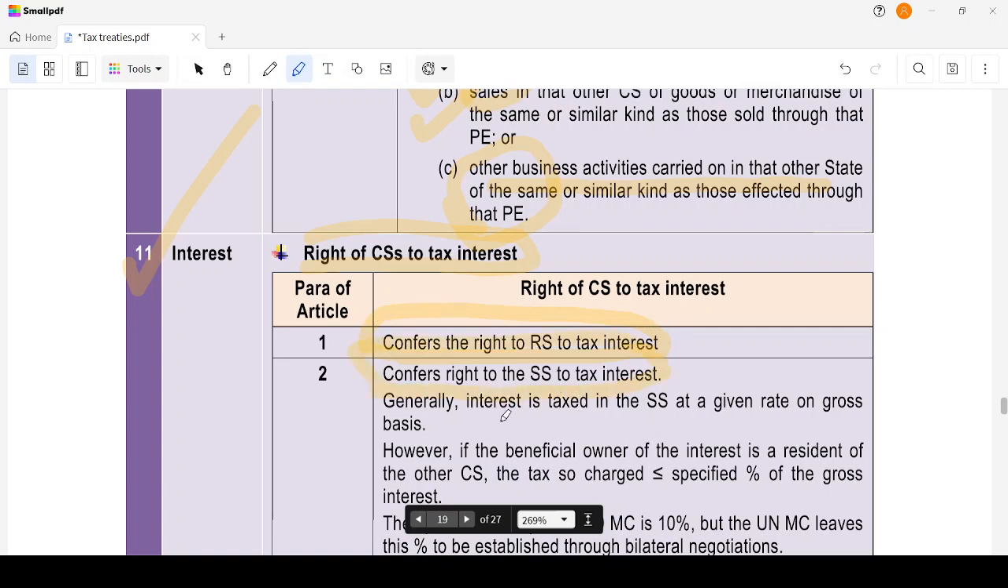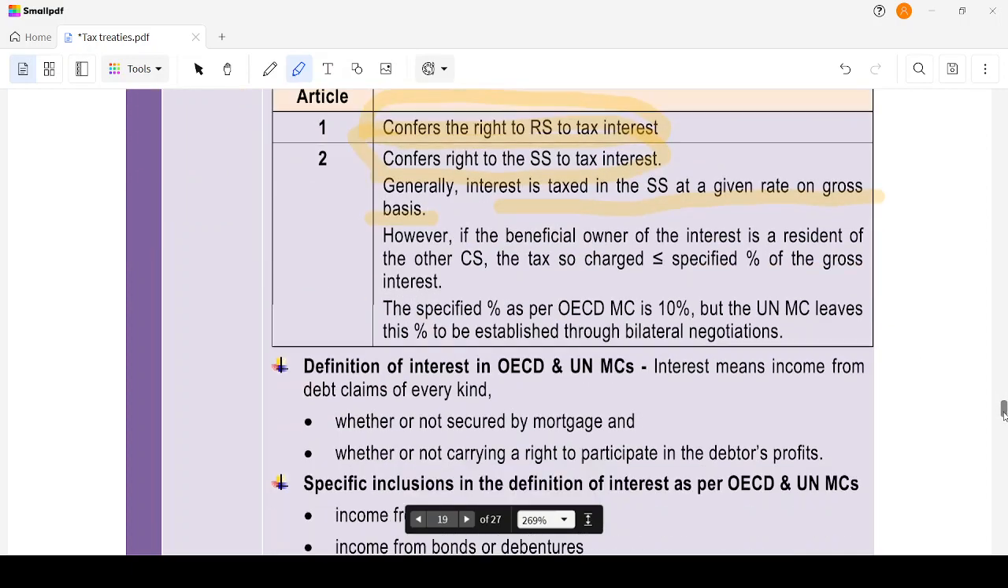Generally, interest is taxed in the source state at a given rate on a gross basis. This is like TDS. We deduct, right? The TDS we have for interest rate is mentioned here, given on a gross basis. Okay. However, if the beneficial owner of the interest is a resident of the other contracting state, the tax so charged is less than or equal to a specified percentage of gross interest. The specified percentage as per OECD is 10 percent, but the UN model convention leaves this percentage to be established through bilateral negotiations.